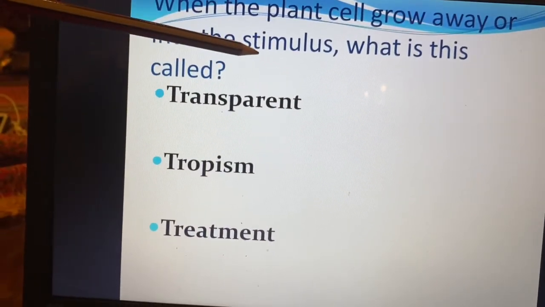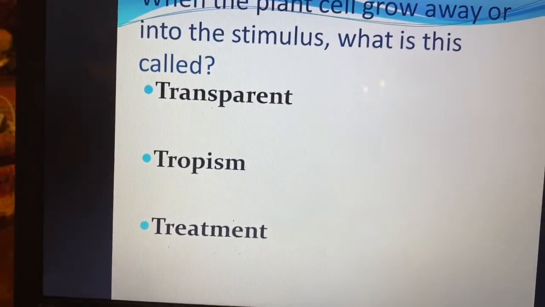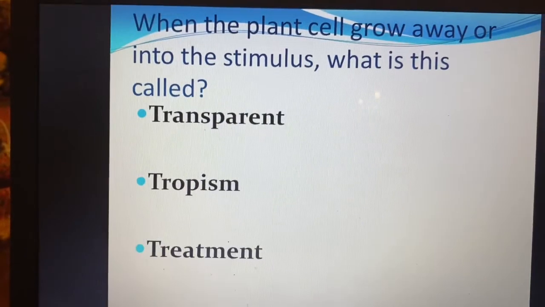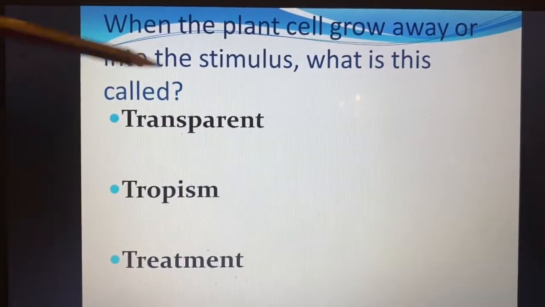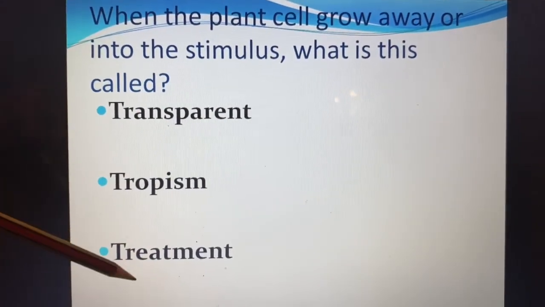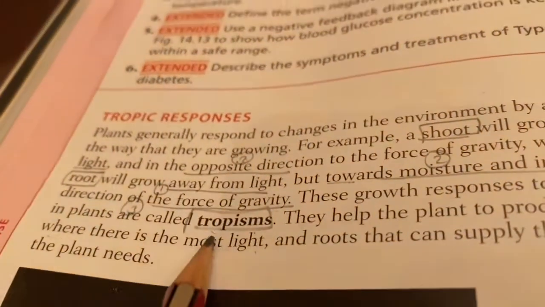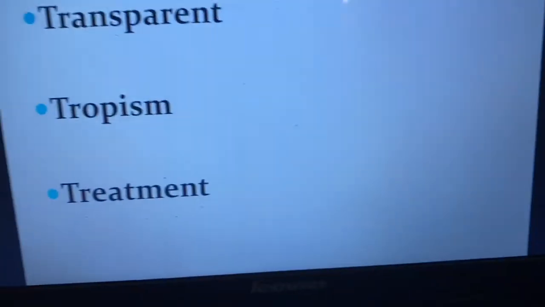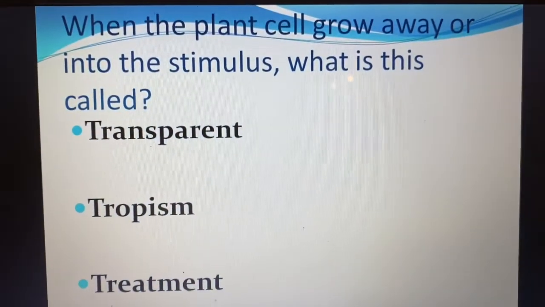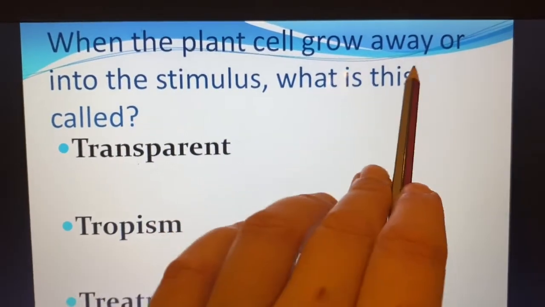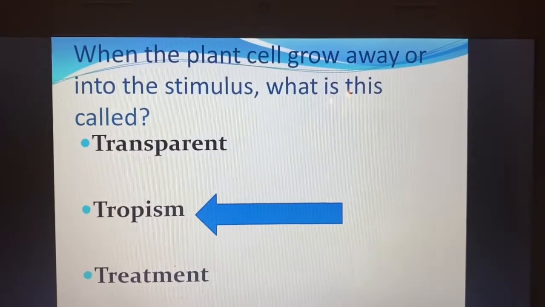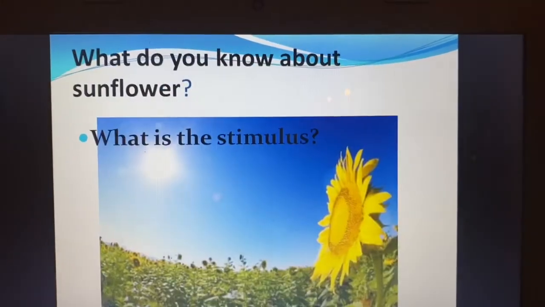Remember the sunflower, we said it grows into the sun. Now if it grows away or into the stimulus, what is this called in plants? Do we call it transparent, tropism, or treatment? You can find this answer in your book. It is tropism. So tropism is when the plant cells grow away or into the stimulus. This is called tropism. Now there are two types of tropism.